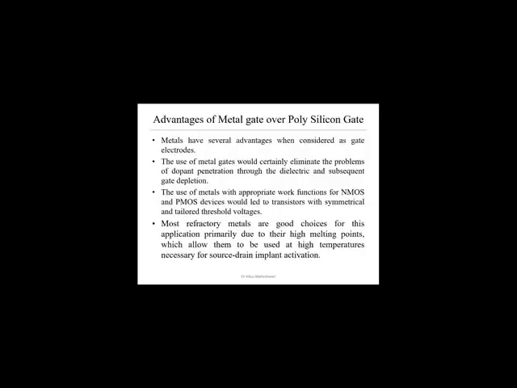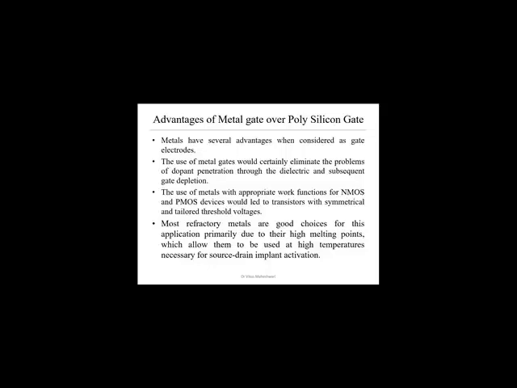So if we see the advantages of the metal gate over the polysilicon gate, I listed only a few advantages here. One of the advantages is that the use of the metal gate would certainly eliminate the problem of dopant penetration to the dielectric and subsequent gate depletion, because metal already has more charge carriers.